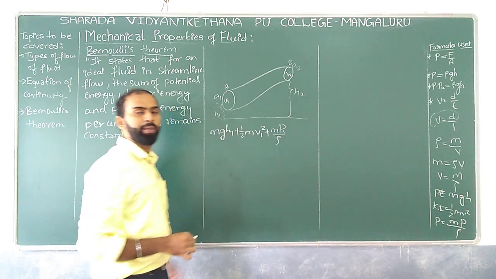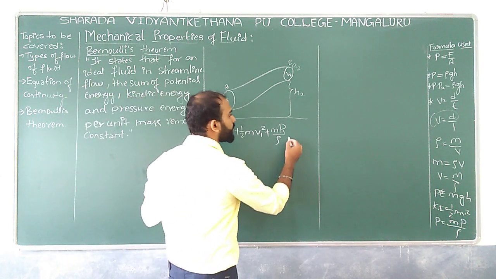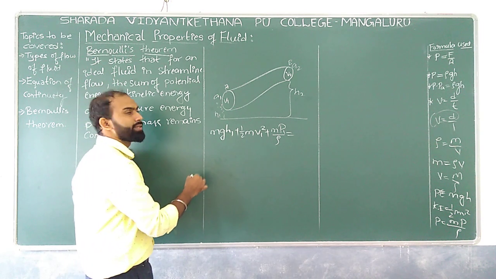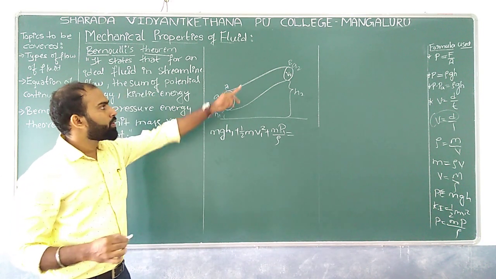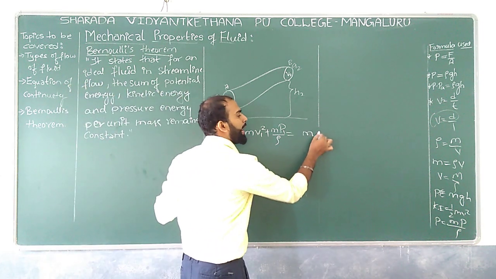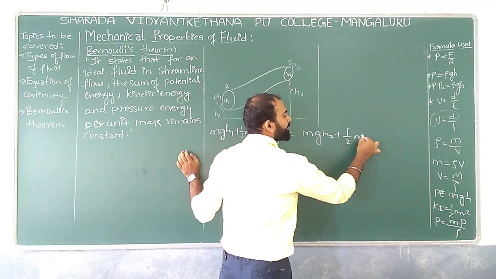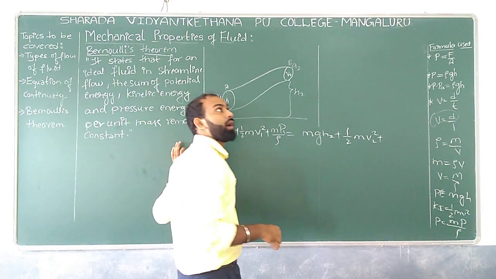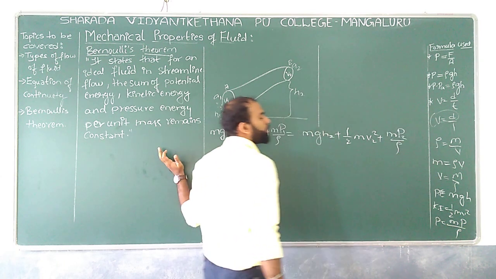Let us say P1 is the pressure at a particular point A, which is equal to, we'll consider the same concept on the other side, that is point B. It is equal to mgh2, this is the potential energy, plus kinetic energy half mv2 square, plus the pressure energy at point B, that is m p2 divided by rho.